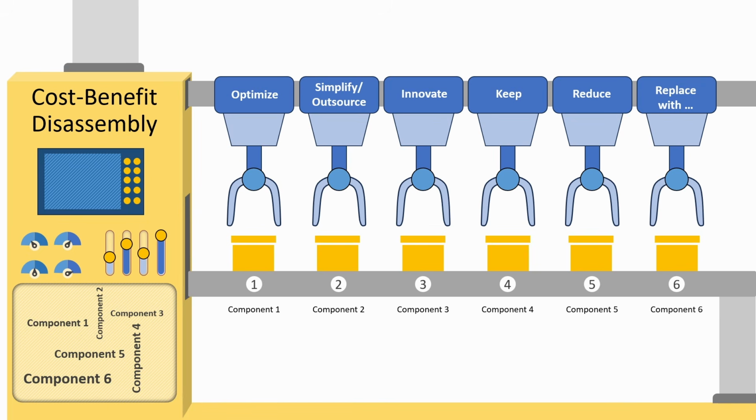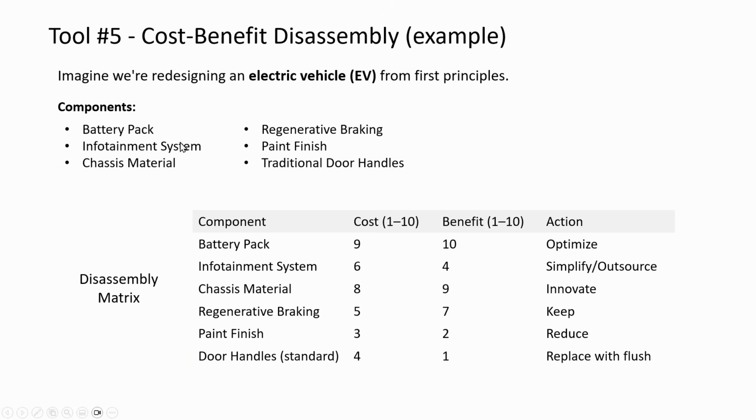Here is a detailed visualization of cost-benefit disassembly in action. Here I have created an assembly line illustration for this method. On the left-hand side, this is where our components are. Once they go through this disassembly process, we can then classify them under different action plans. These headers at the top are the action plans. So let's say we decide that component 1 is good for further optimization, it can fall under this category and so on.